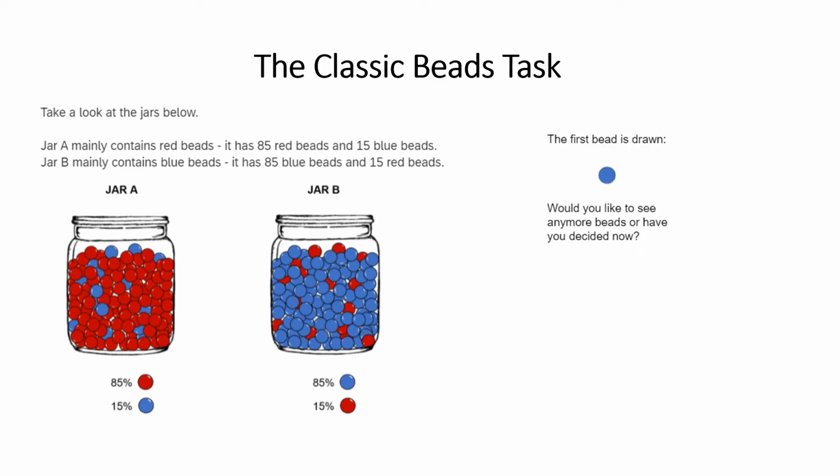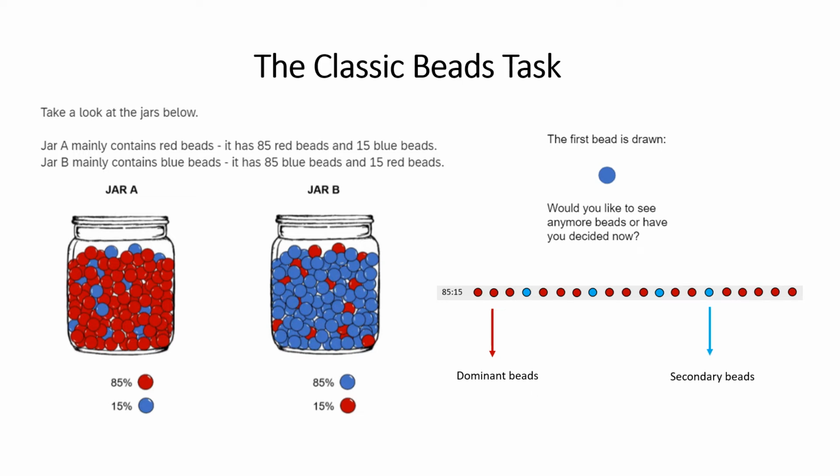Unbeknownst to participants, the sequence of beads presented is predetermined. In this task, the commonly measured dependent variables include the number of draws to decision and the subjective certainty about the source of beads drawn. Those who decide within two or fewer pieces of information in this task are considered jumping to conclusion. For ease of communication, we term the most frequently occurring information in a given full sequence, like the red beads here, as the dominant beads.